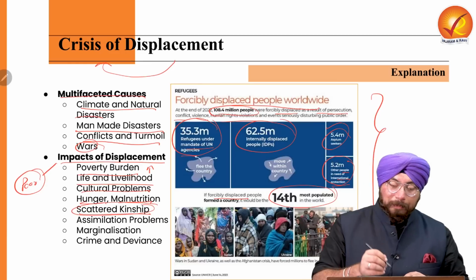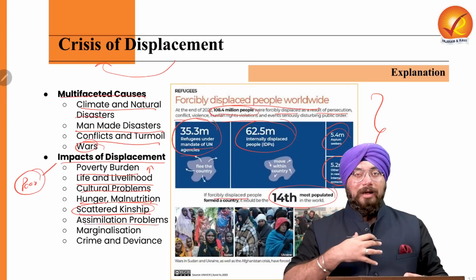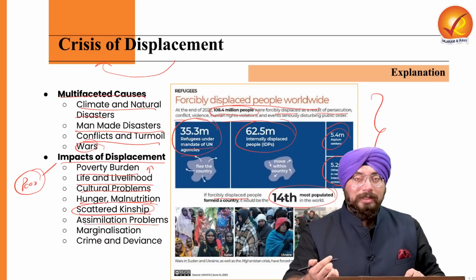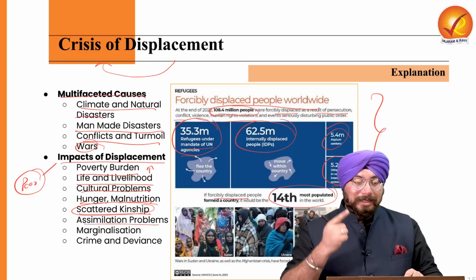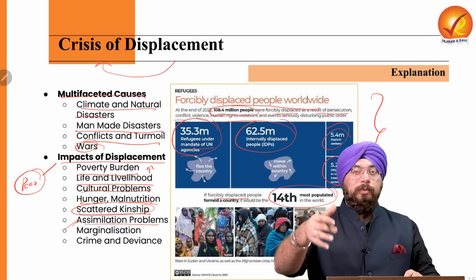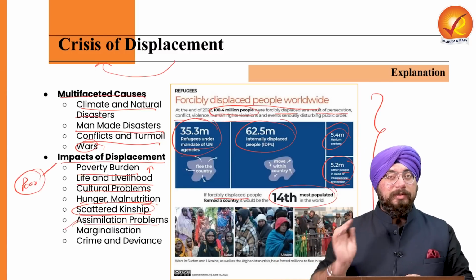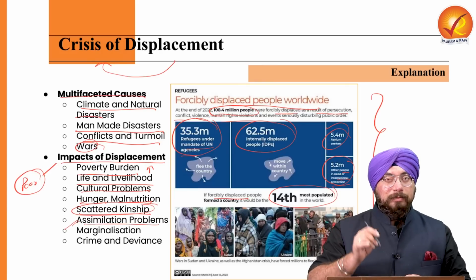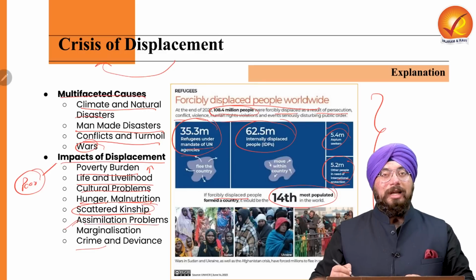Another impact is the assimilation problems which we have. So if people are displaced from one place to another, where culture is different, society is different, food is very different, the way of living, the standard of living is very different, ultimately it will lead to assimilation problems. That people would not be able to assimilate with that locality, with that area. And because of assimilation problems, some proportion of the population will go towards crime.